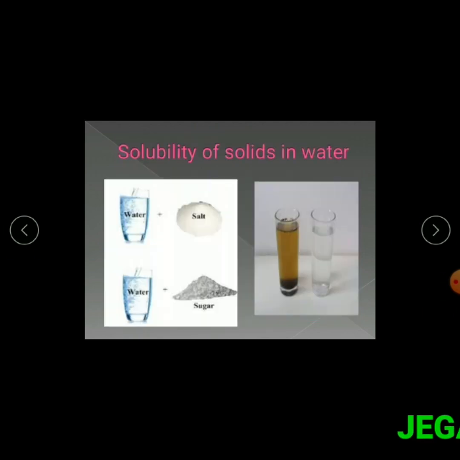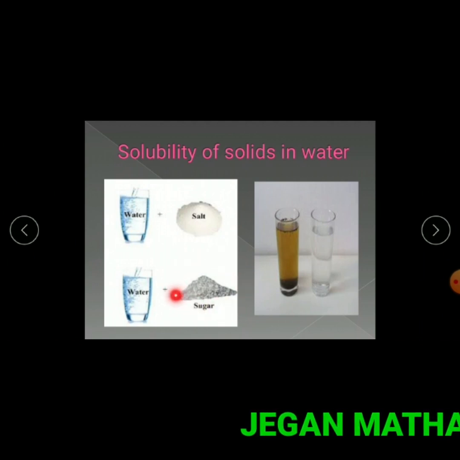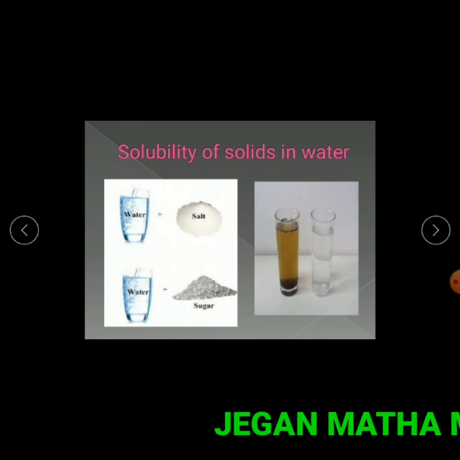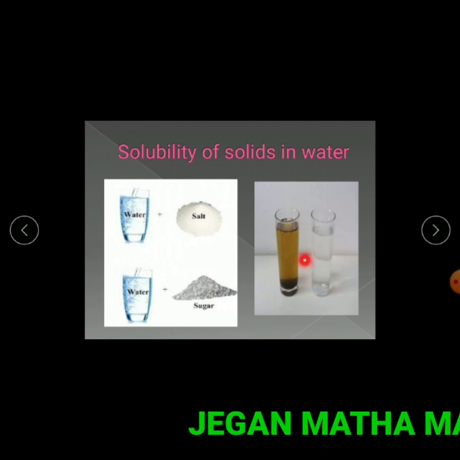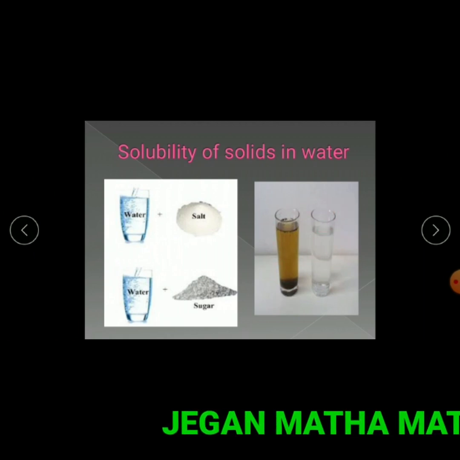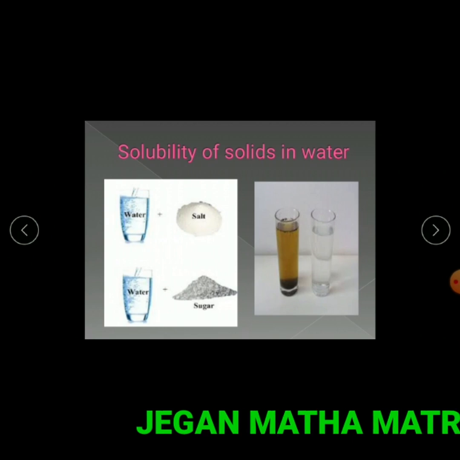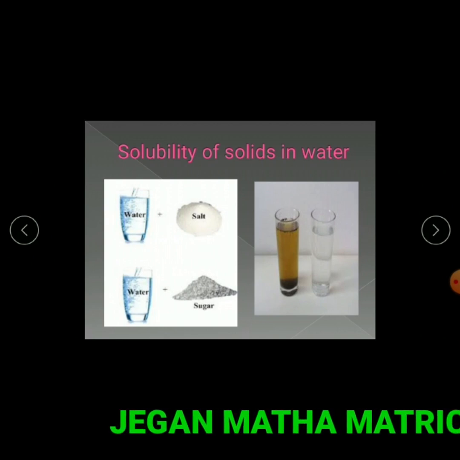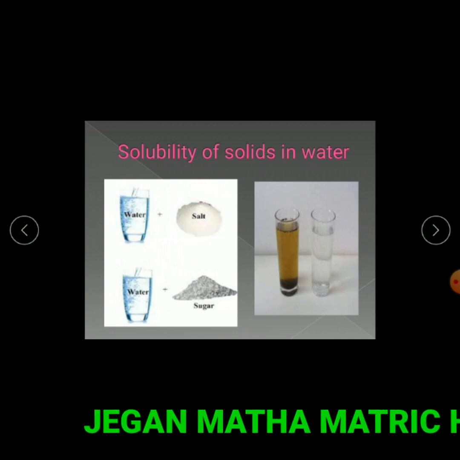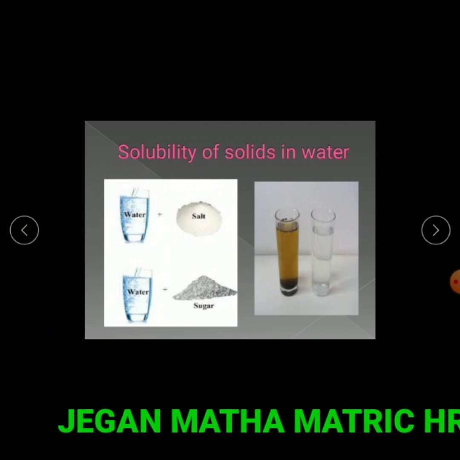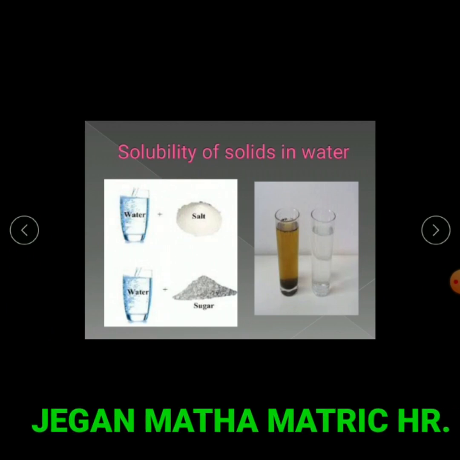Next we are going to see solubility of solids in water. Take 3 beakers with water, then add salt in the first beaker, sugar in the second beaker, and sand in the third beaker. What happens? In the first case, salt dissolves in the water, it disappears completely.